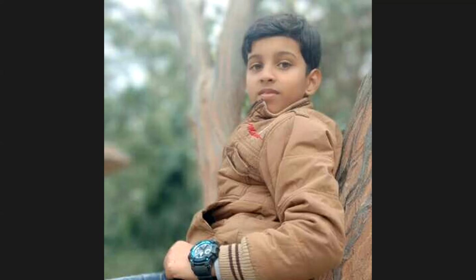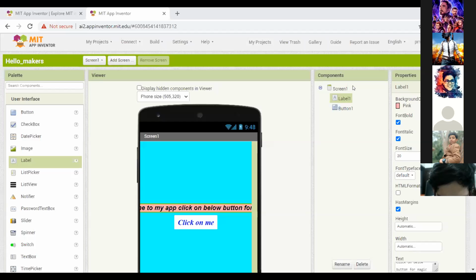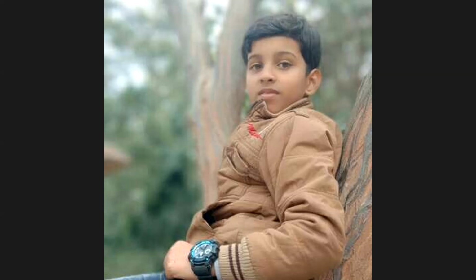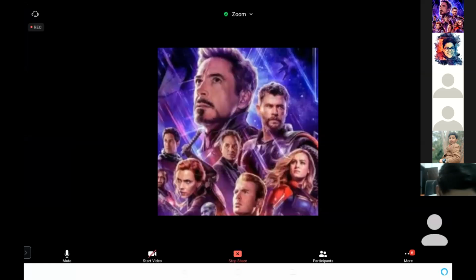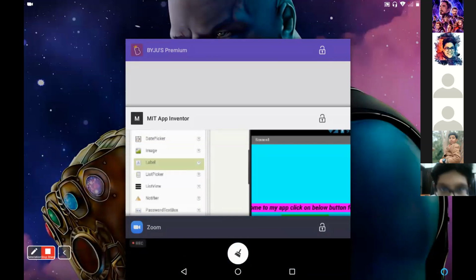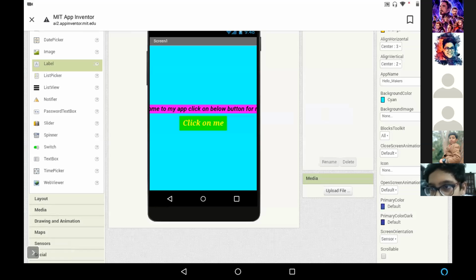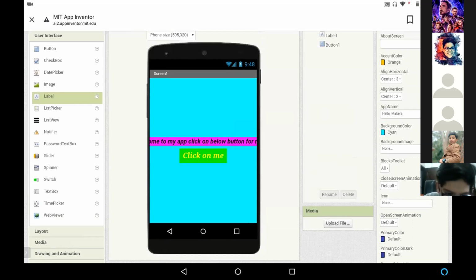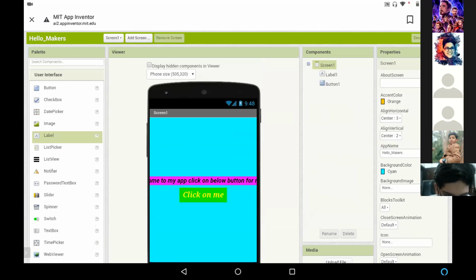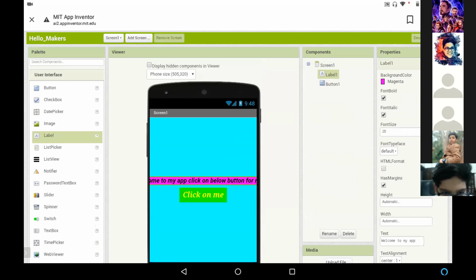First of all, have you taken the screenshot? Yeah, I have taken that. Can you please show your properties? Arnav, I was saying to you only, you can just go at the top of the screen. Now, in the component section, you can click on label.